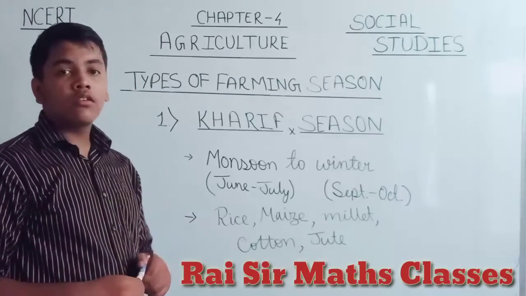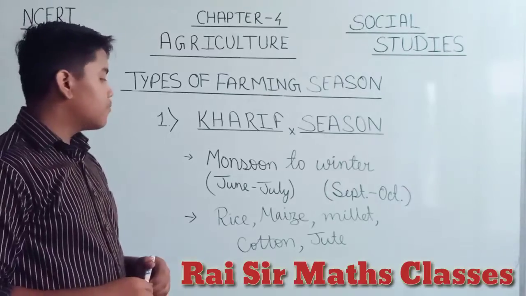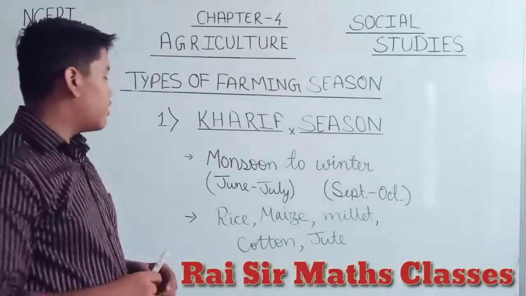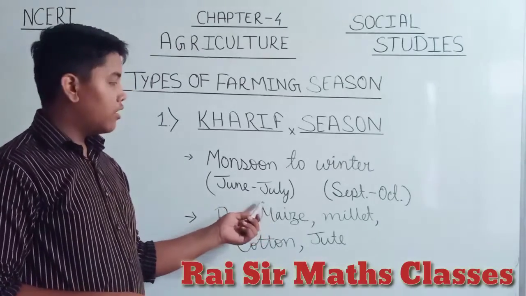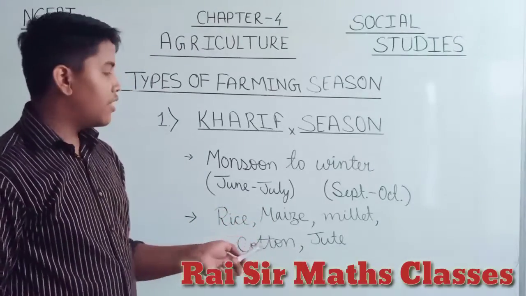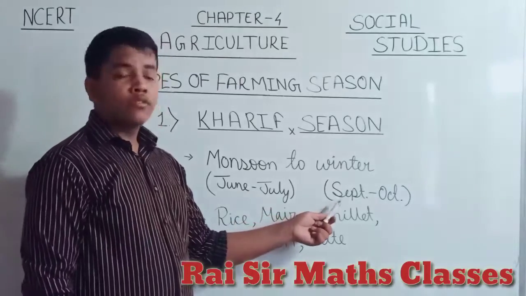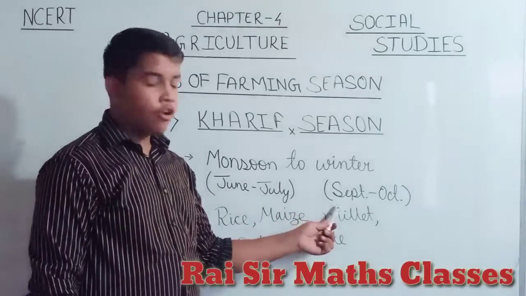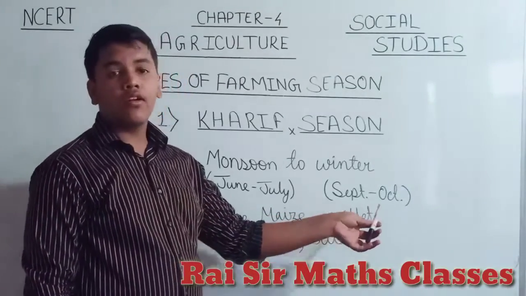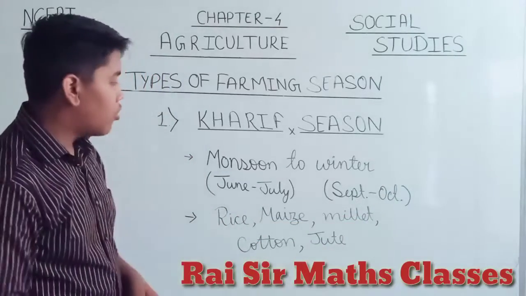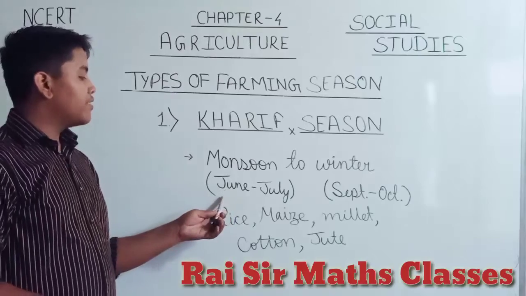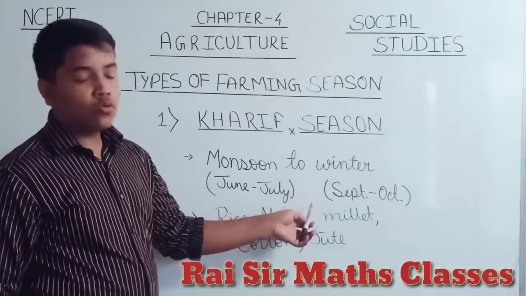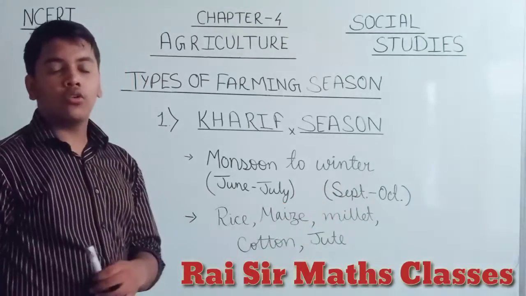The crops are basically sown at the end of June or start of July and harvested at the end of September or start of October. So this is the season from June or July up to September and October.